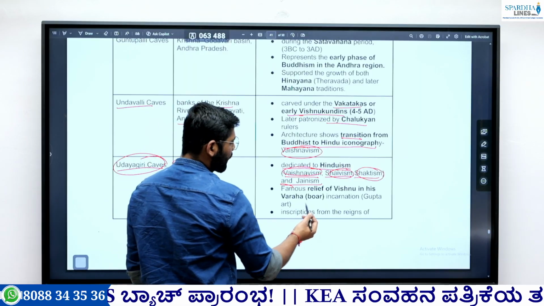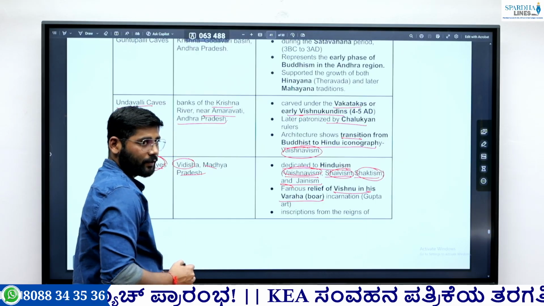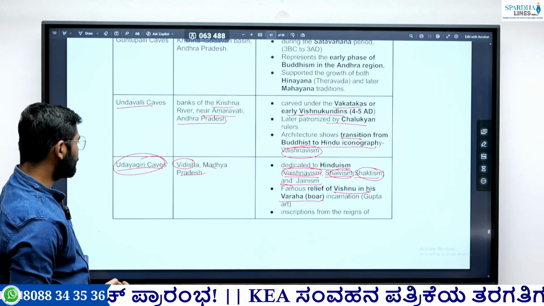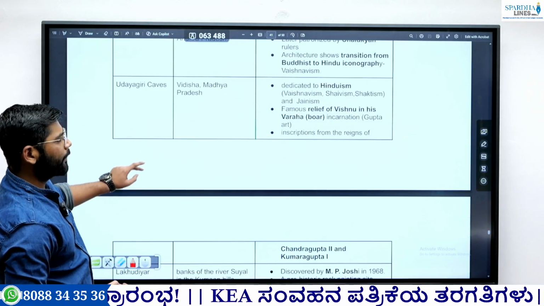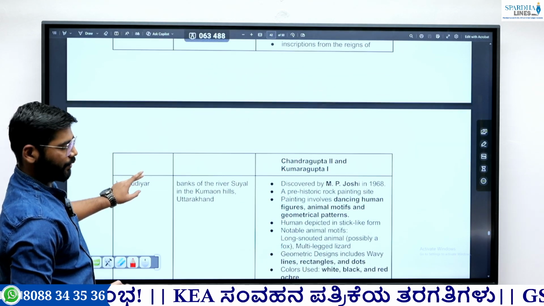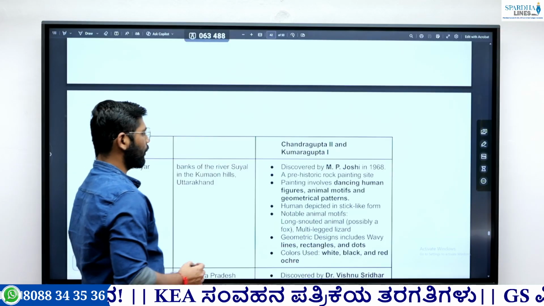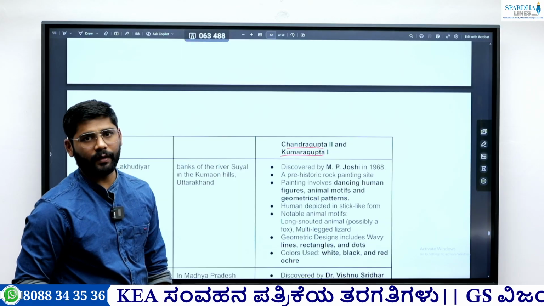There is a famous relic of Vishnu in his Varaha Avatara, and this belongs to the Gupta period. This is the important thing about the Udaygiri cave. Then there is an inscription from the reign of Chandragupta II and Kumaragupta. So this is the important thing: Chandragupta and Kumaragupta.